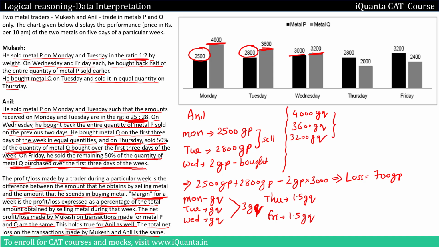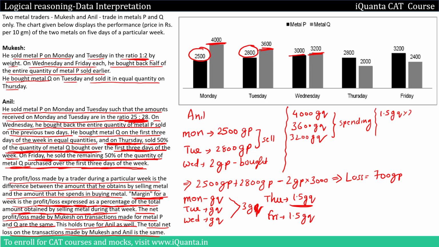So this is regarding the money that he is spending because he is buying. Now we'll take care of selling. So 1.5 GQ, let me write it over here. This is for selling, that means the amount that he is earning. So 1.5 GQ, and he is doing it on Thursday.